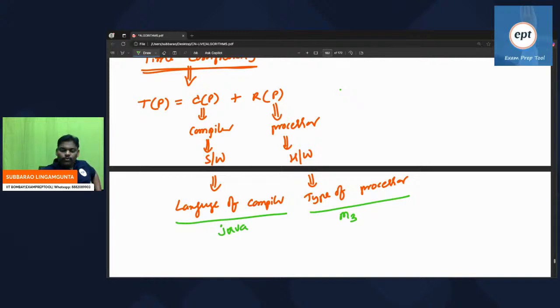If you take the two worst things, suppose COBOL or Pascal as the language, and the type of processor is P1, assume, Pentium 1. COBOL is an old language and P1 is an old processor, which may take more time. Time complexity of your program is more if you use two things which are bad. Time complexity of a program is very less if you use two things which are good. So please be careful. Right? In my opinion, everyone is okay.